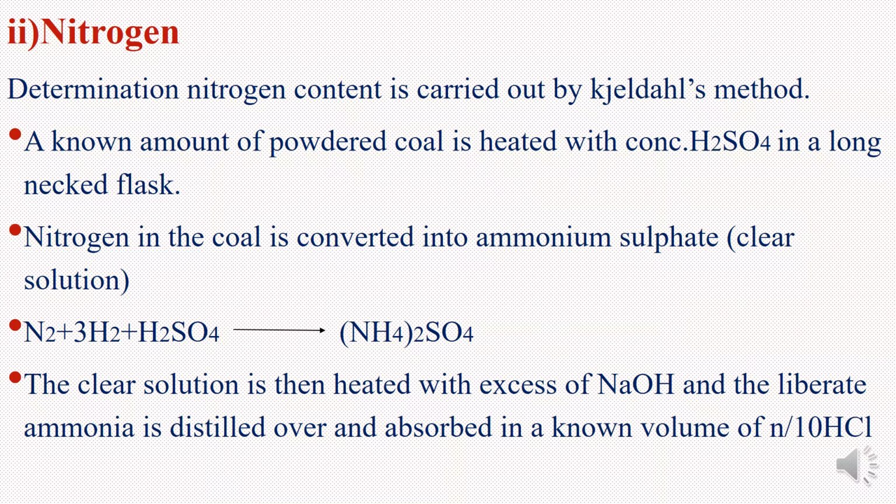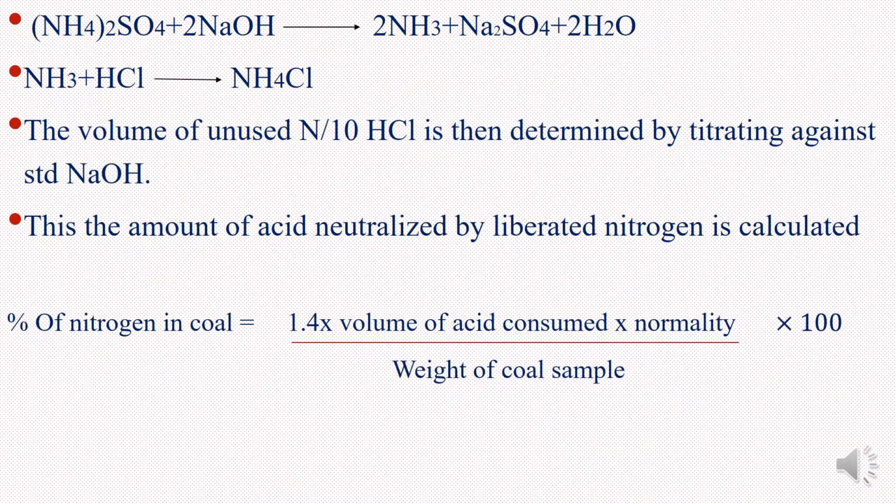The clear solution is then heated with excess of NaOH and the liberated ammonia is distilled over and absorbed in a known volume of HCl. (NH4)2SO4 plus 2 NaOH gives 2 NH3 plus Na2SO4 plus 2 H2O. NH3 plus HCl gives NH4Cl. The volume of unused HCl is then determined by titrating against standard sodium hydroxide. Thus the amount of acid neutralized by the liberated ammonia is calculated.